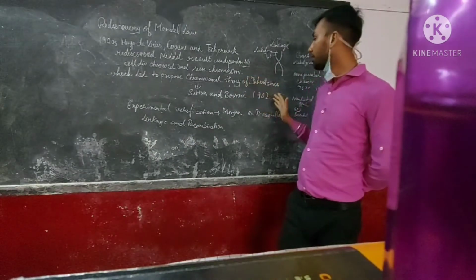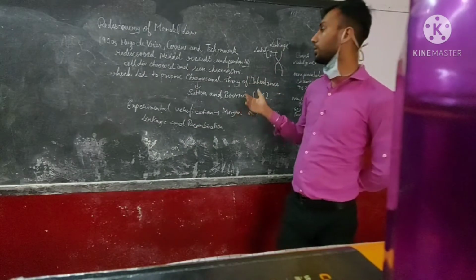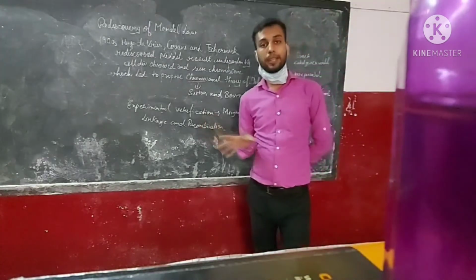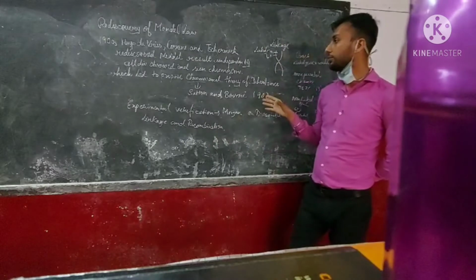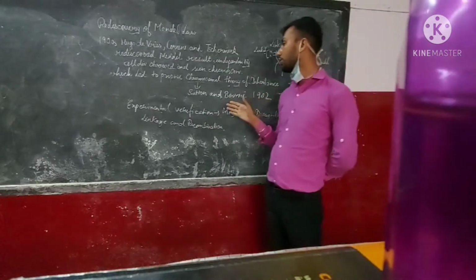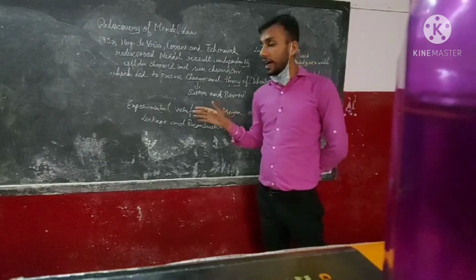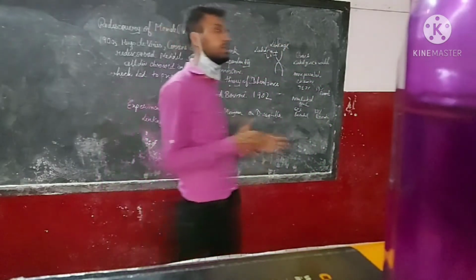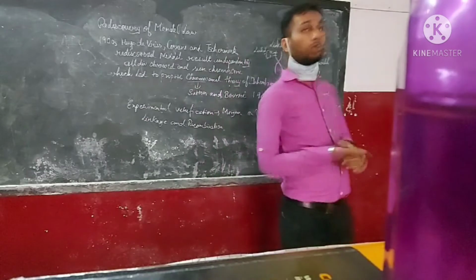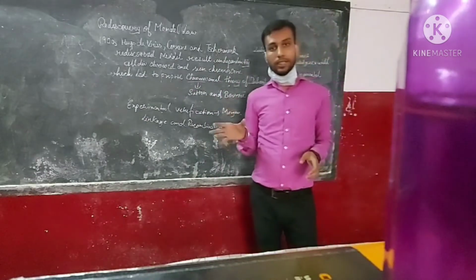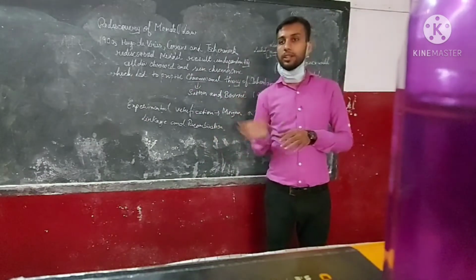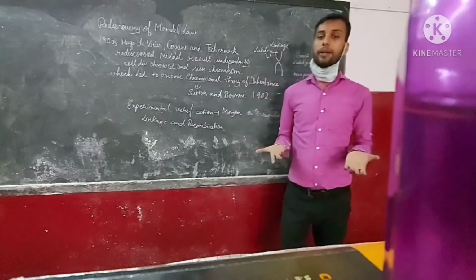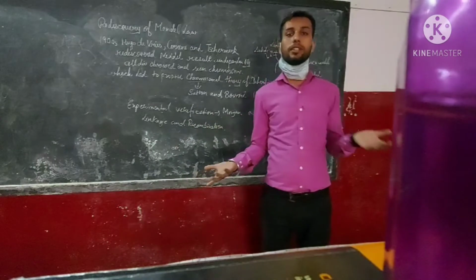Then Sutton and Boveri came in 1902 and gave the chromosomal theory of inheritance. Inheritance means the character which is being inherited. After Sutton and Boveri gave the chromosomal theory of inheritance, there were a few postulates: the chromosomes which are carrying the genes are located inside the nucleus, and they are carrying the hereditary information from one generation to the other generation.